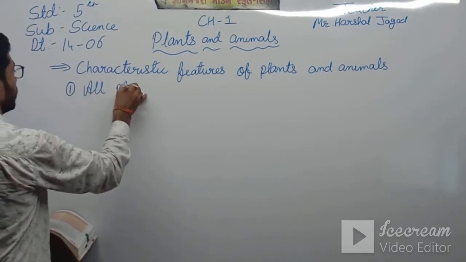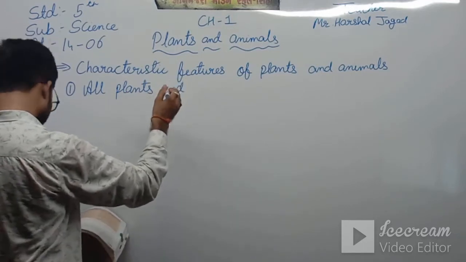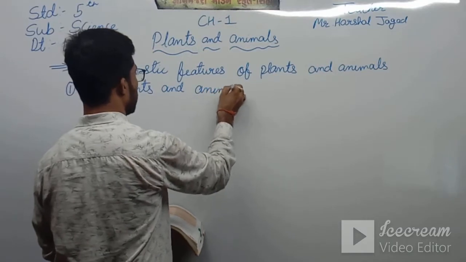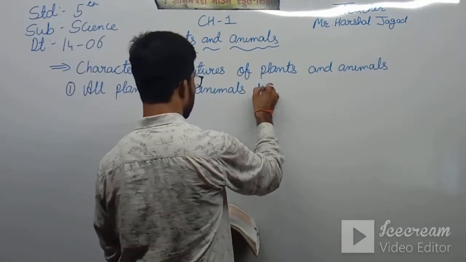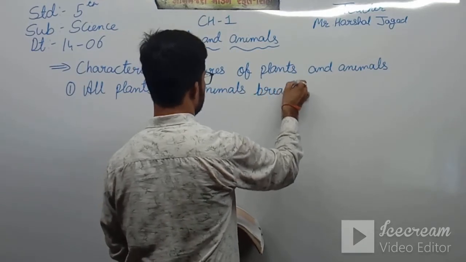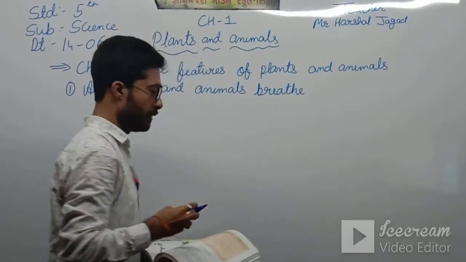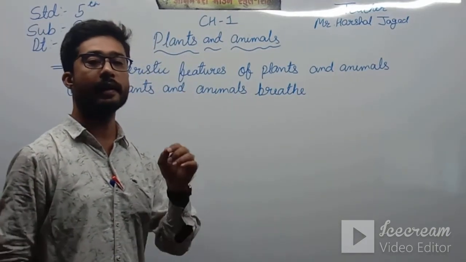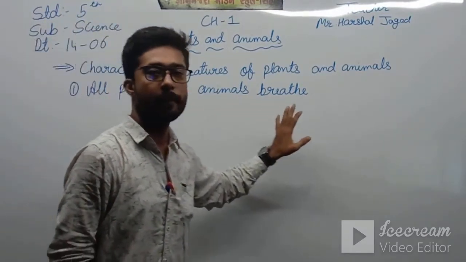The first one, the characteristic feature of plants and animals, is that all plants and animals breathe.